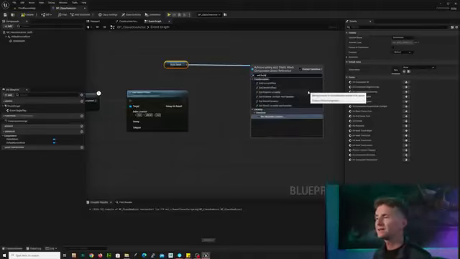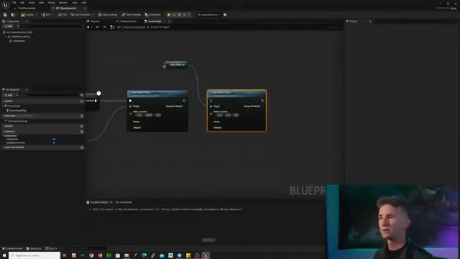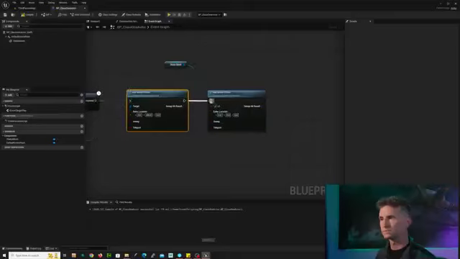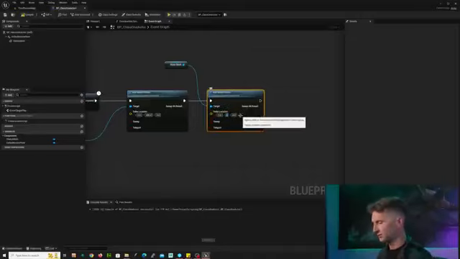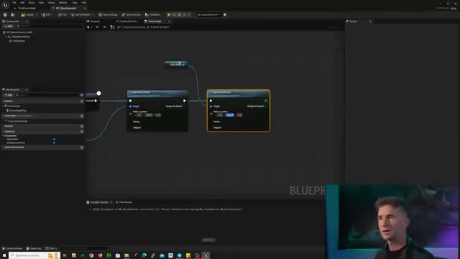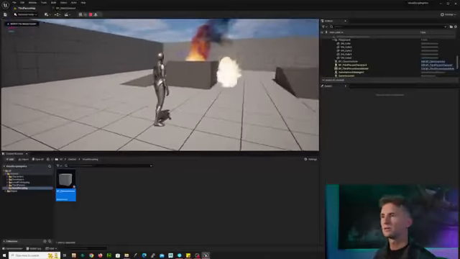Let's add a world offset just like we did with our particle system. We're going to do that, and you'll notice it creates the box. It automatically connects our static mesh to the target. We just need to connect our execution pins and the location that we want to offset, because it's a world offset. Let's go the other direction. Our particle system's going right. Let's take our cube to the left. Let's go -200. Okay, when we compile this, save it, and we press play, what's going to happen is we're going to play. All of our cubes and everything are there.